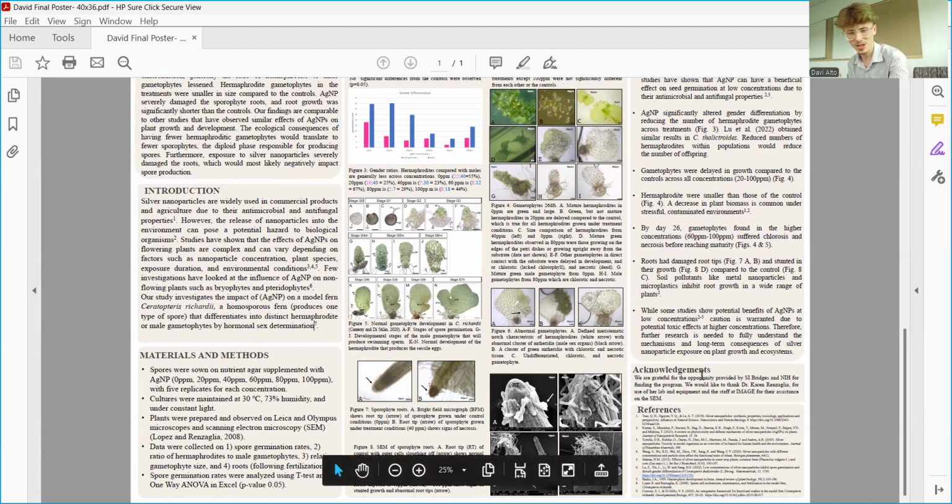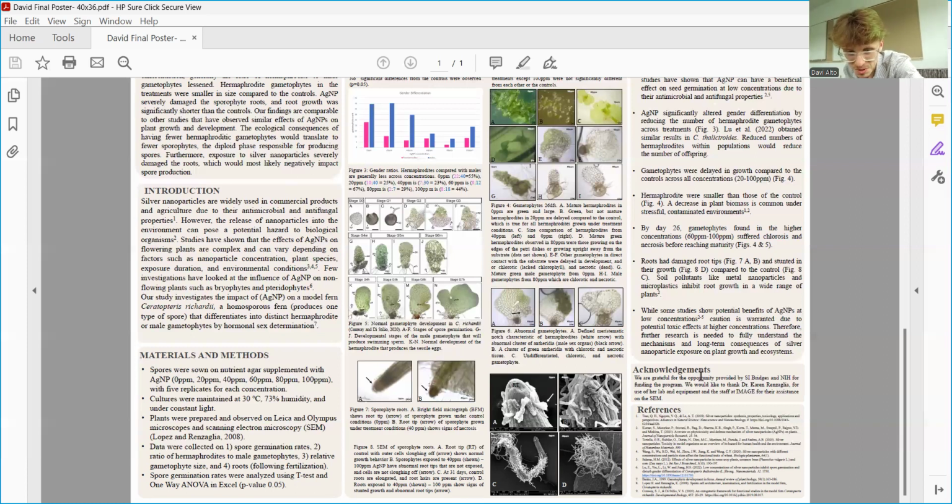In photo C, we have our sporophyte length, and it's the same concentration as photo A. But it is important to note that photos C and D in Figure 8 are taken at 31 days. These are very healthy in photo C, and they are developing naturally as they should. In photo D, we have a very, very small sporophyte root. It is hard to see, but it is delayed in its growth, and it is very abnormal.